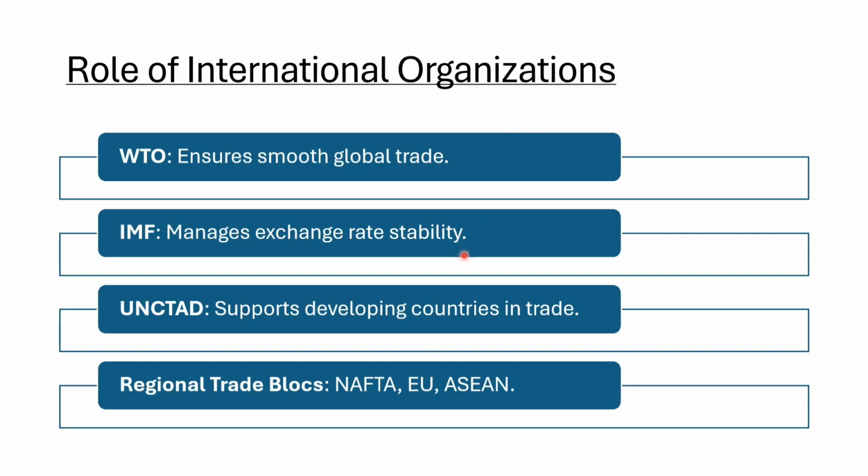International trade is supported by several organizations. The World Trade Organization or WTO ensures that trade flows smoothly and fairly. The International Monetary Fund or IMF manages global exchange rates. The United Nations Conference on Trade and Development is a United Nations agency that focuses on trade and development. Lastly, regional trading blocs like NAFTA, the European Union, and the ASEAN encourage trade within specific regions.